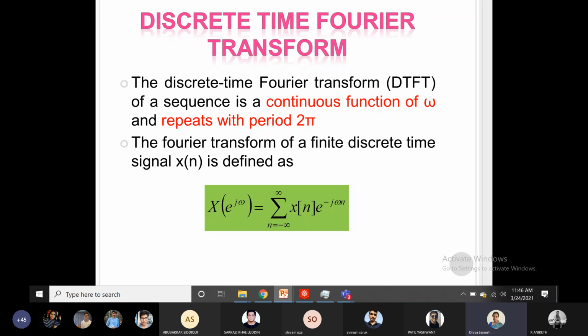The transformed signal is represented as capital X of e raised to j omega. The formula is: summation n equal to minus infinity to infinity of x of n e raised to minus j omega n. By multiplying with e raised to minus j omega n and summing from minus infinity to infinity, you obtain the frequency components of your discrete time signal x of n.